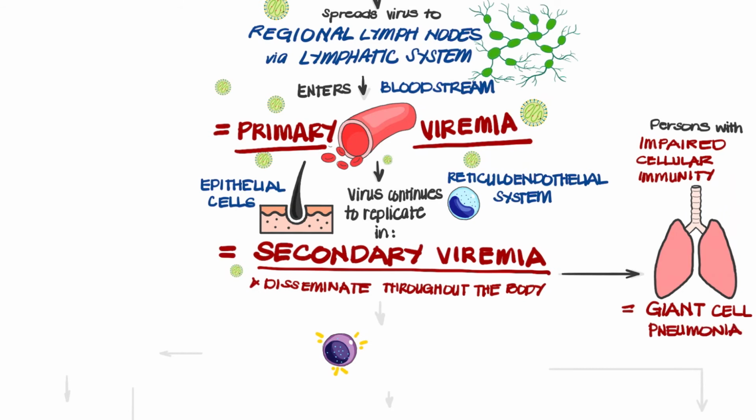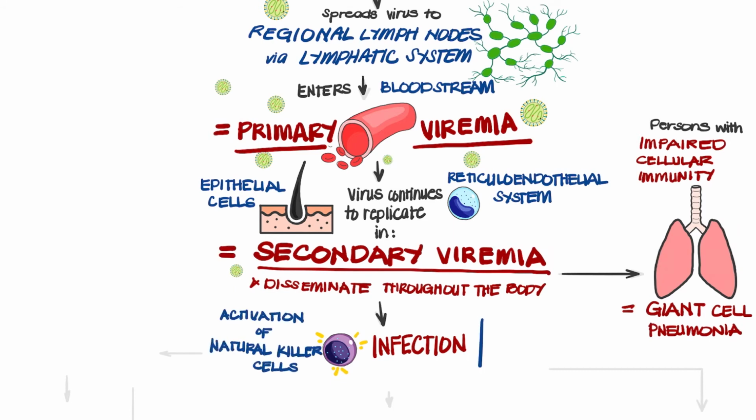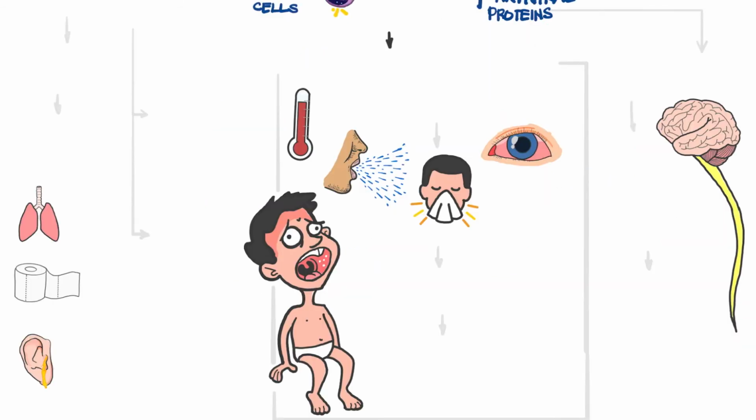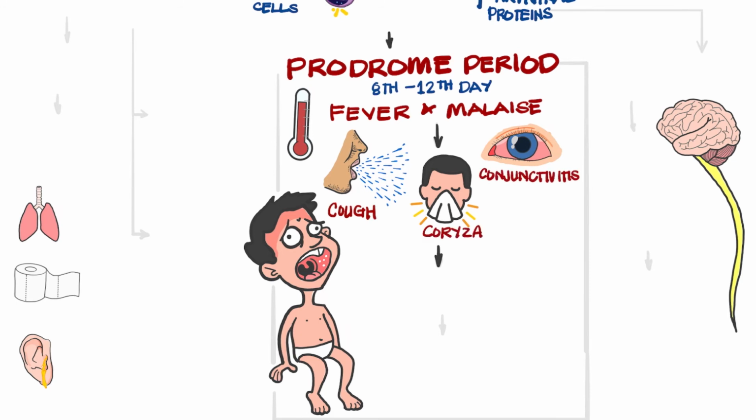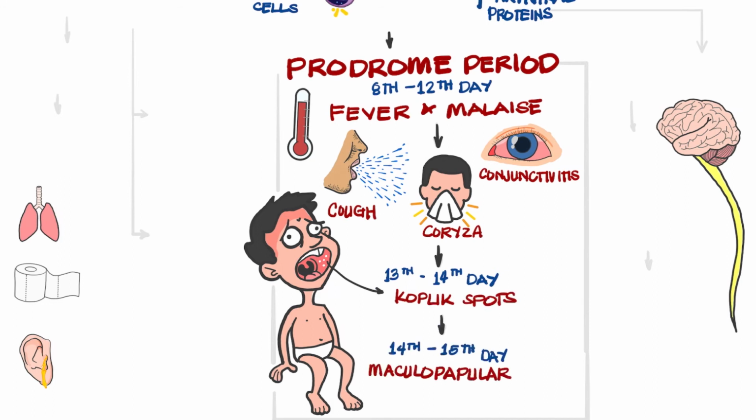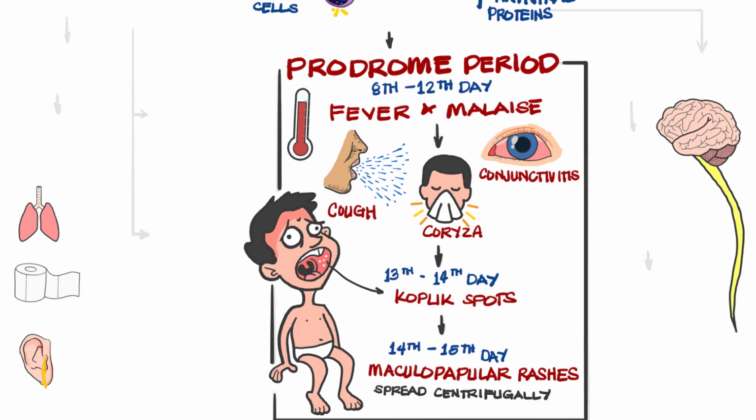After the virus has spread throughout the body, the infection starts, resulting to activation of natural killer cells and increased production of antiviral proteins. This is followed by the prodrome period that occurs in the 8th to 12th day. Patient will experience fever and malaise, followed by cough, coryza, and conjunctivitis. On the 13th to 14th day, Koplik spots appear. On the 14th to 15th day, maculopapular rashes erupt. These spread centrifugally.